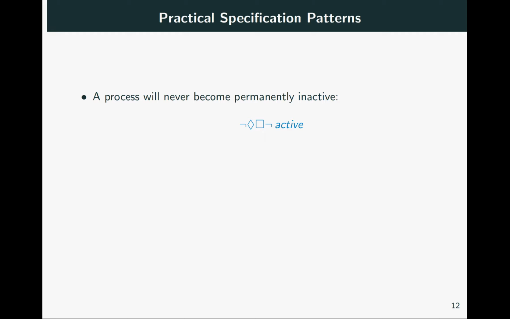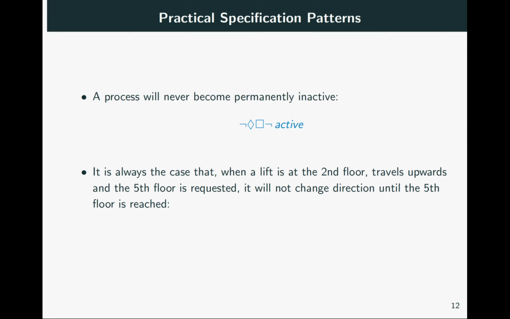Okay, so far we worked with fairly abstract patterns, but more concrete and more detailed patterns can be considered as well. Here's a more concrete pattern. It is always the case that when a lift is at the second floor, travels upwards, and the fifth floor is requested, it will not change direction until the fifth floor is reached. So if these conditions occur, namely it is at the second floor, it travels upwards, and the fifth floor is requested, then it will not change direction until the fifth floor is reached.